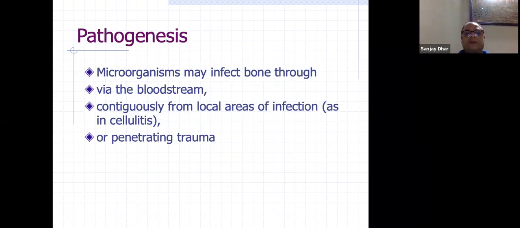So, coming to pathogenesis, microorganisms may infect bone via the bloodstream, when it is called hematogenous spread, hematogenous osteomyelitis.